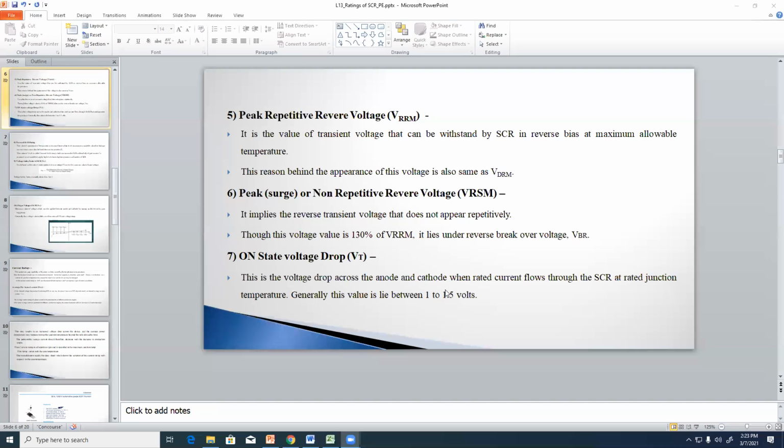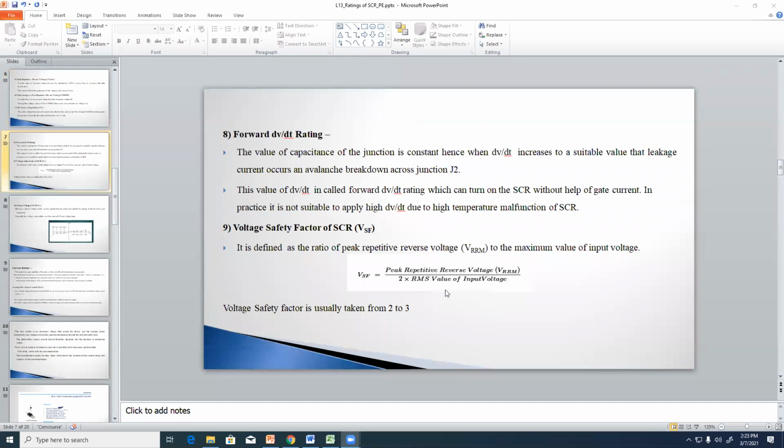Next, peak forward dV by dt rating. Forward dV by dt rating means that by using the dV by dt method, we can turn on the SCR. Already we have discussed the turn on methods of SCR. It is the rate of change of voltage. By increasing the rate of change of voltage